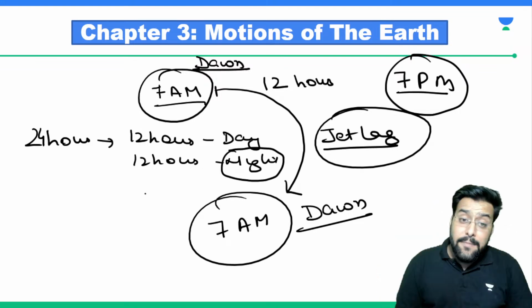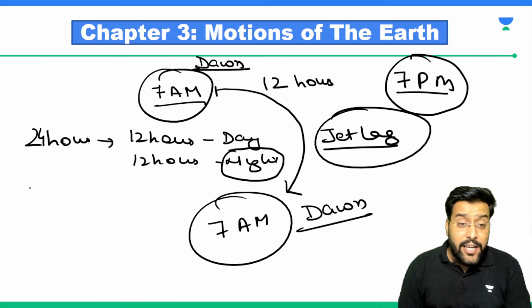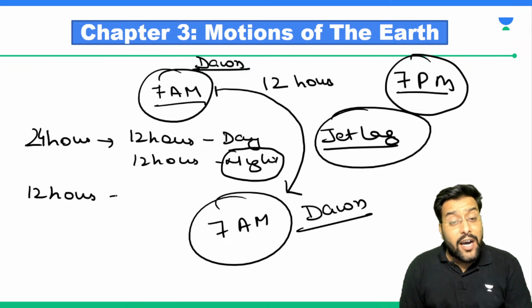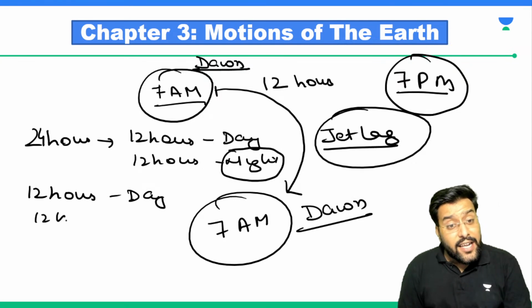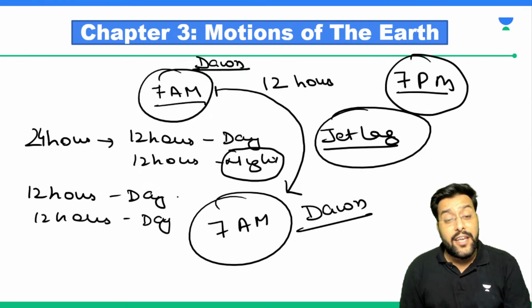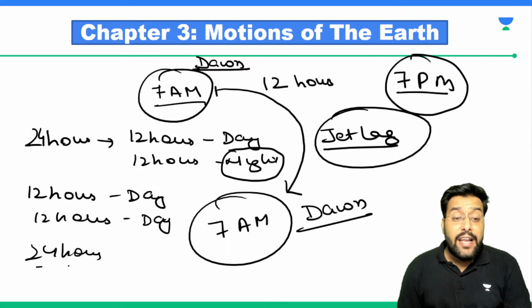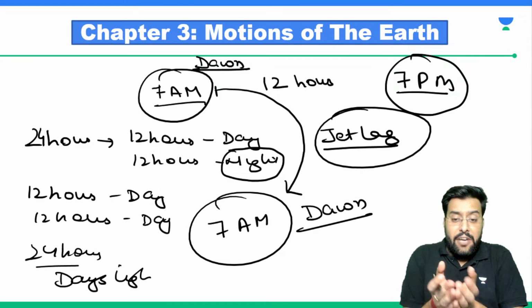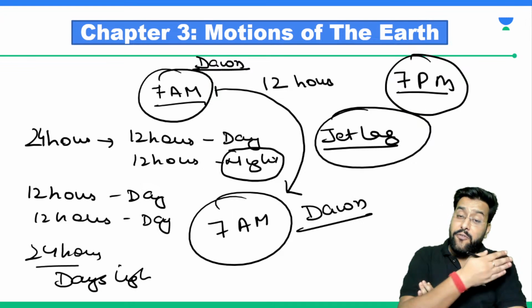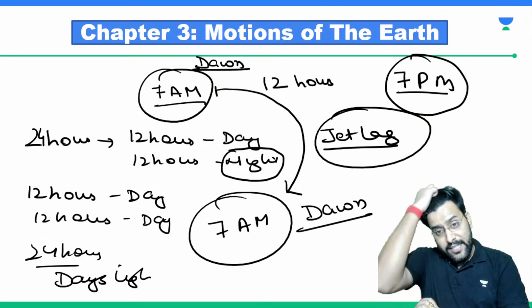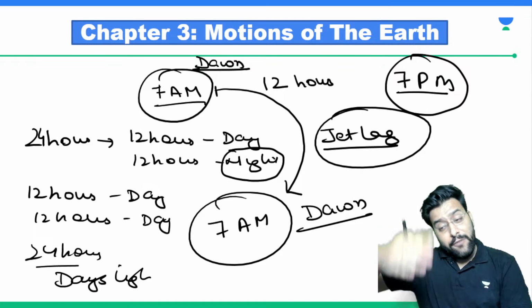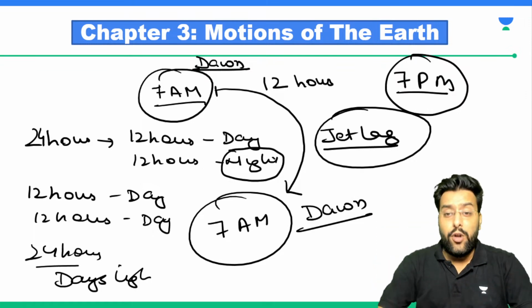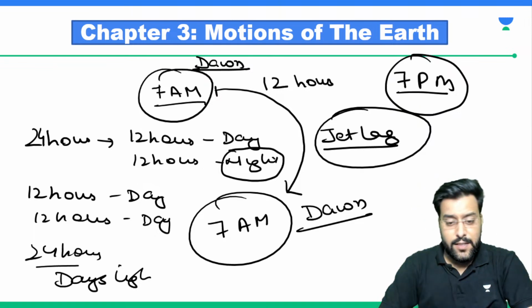But since this time zone was different, you took 12 hours of day in your flight, and the next 12 hours are day again. So your 24 hours will have total daylight, so it becomes really difficult. You get very few opportunities like this, where you face day for an entire 24 hours. But for this you will have to travel across different time zones. Are we following it or not?